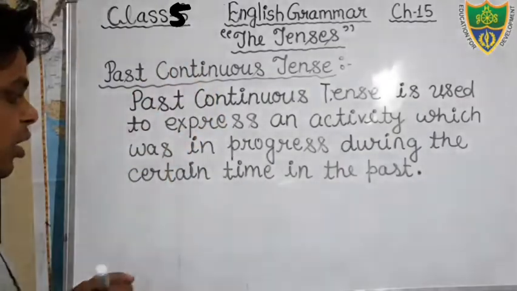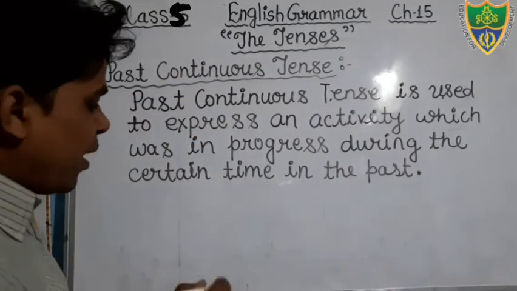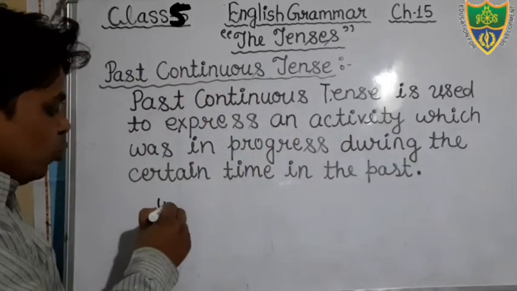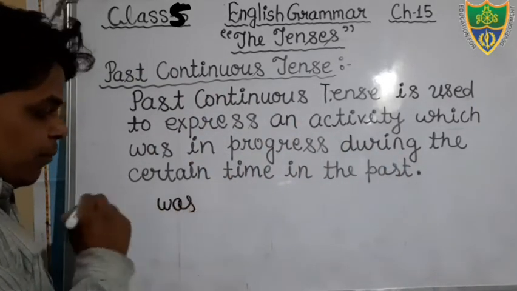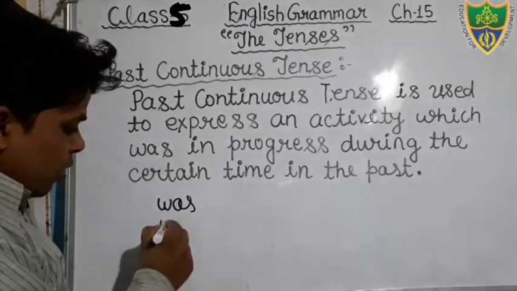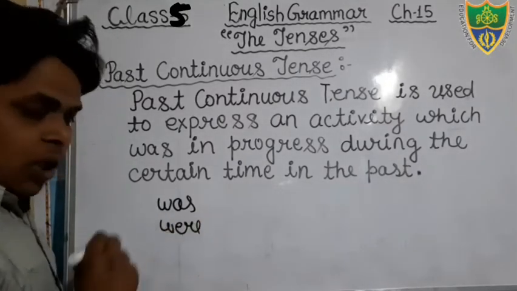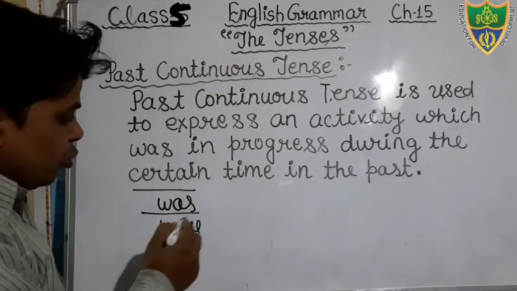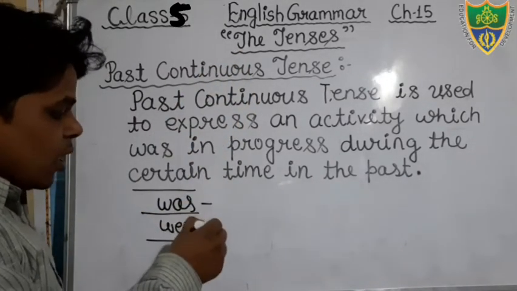Okay students, there are many things that you should keep in mind that you need not write; write only up to this. And there are two helping verbs we use, was and were. In past continuous tense, we use two helping verbs, was and were.